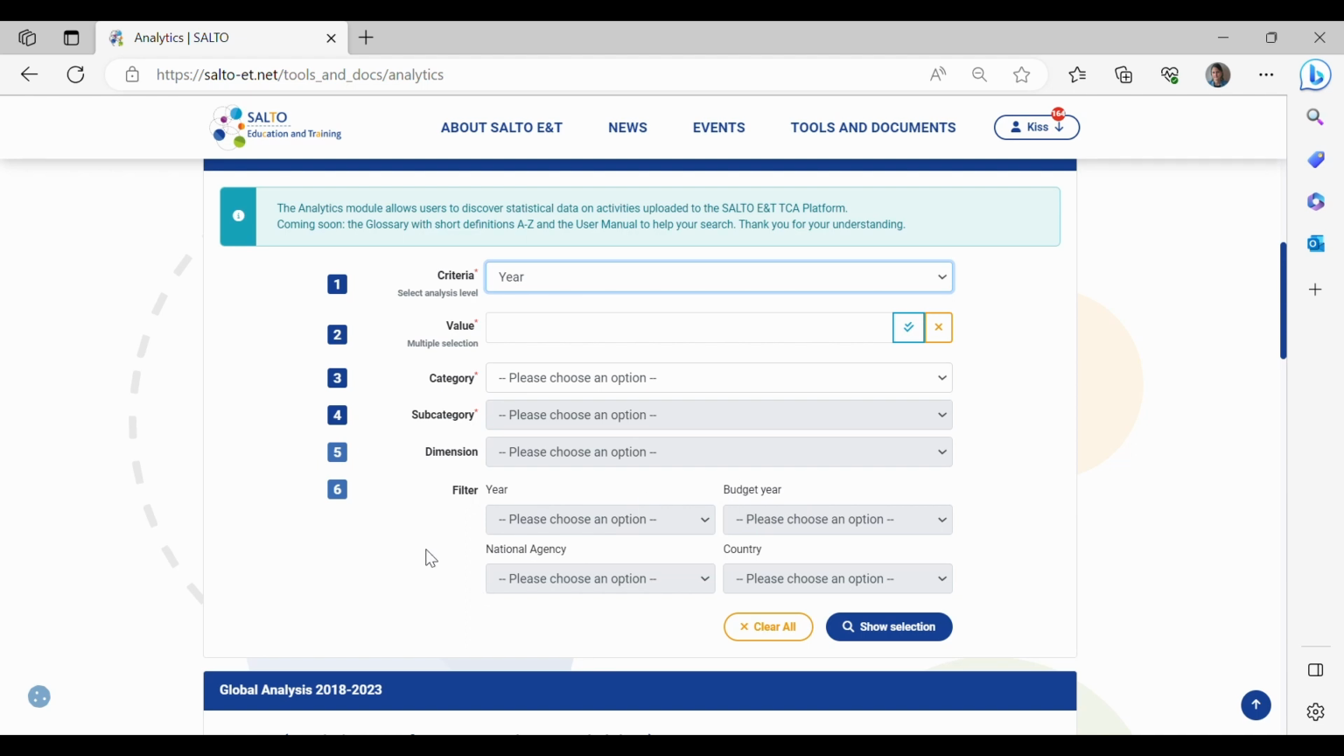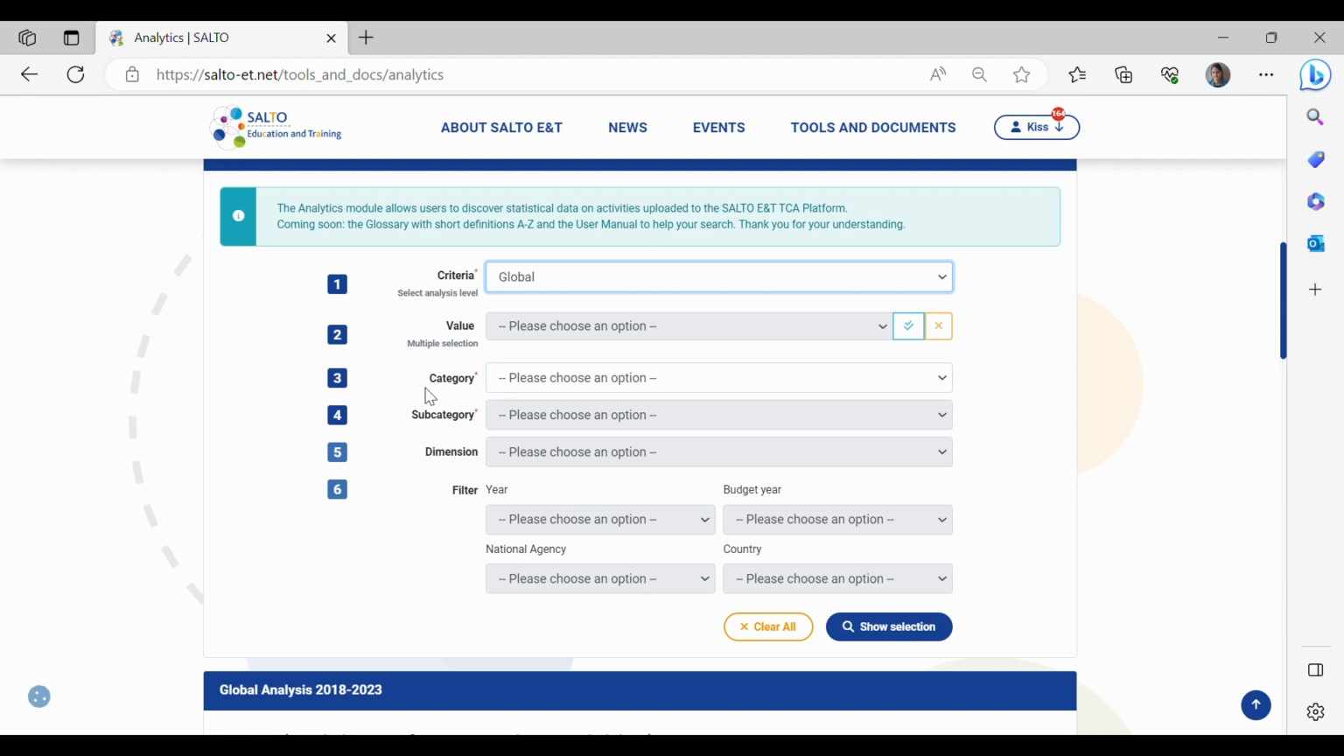So let's go and look for some search in the module. First, let's start with the global criteria. It shows a global picture of our field. If you like to compare data by year, national agency, or by country, you have to go and look for those criteria here. If you would like to compare data by national agency, you have to choose this criteria. If you would like to choose and compare data by country or by year, you have to select these criteria.